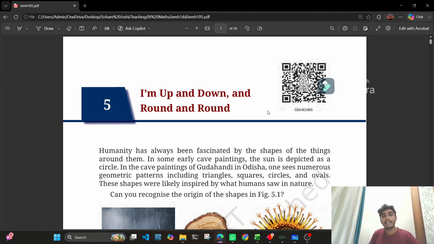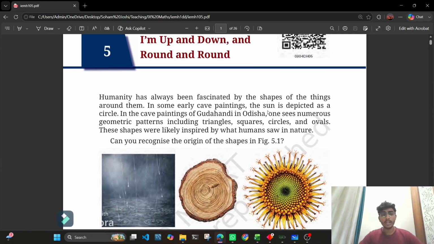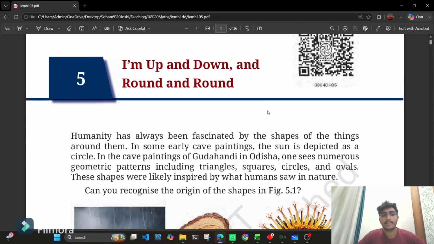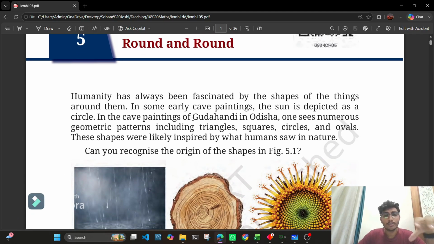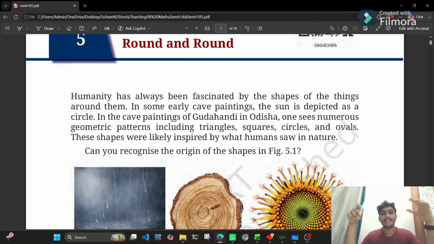I have noticed one thing in your new textbooks: they have given some lightweight names to the chapters so that it becomes comfortable for you to learn the chapters and go through them. The name suggests that the chapter is based on circles. So to start with the chapter, what does circle mean?